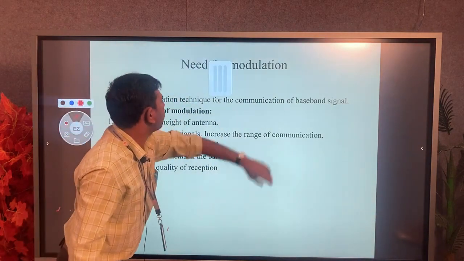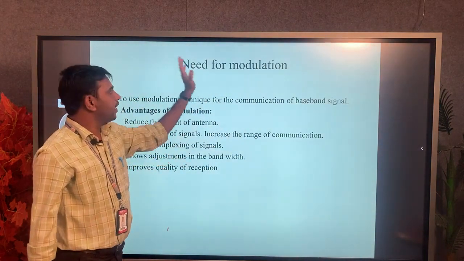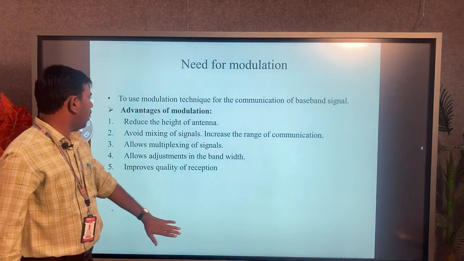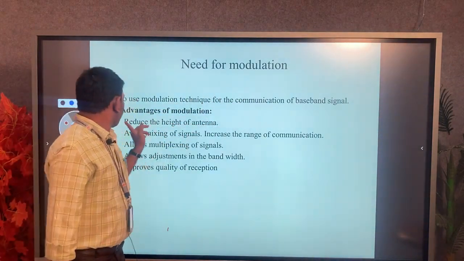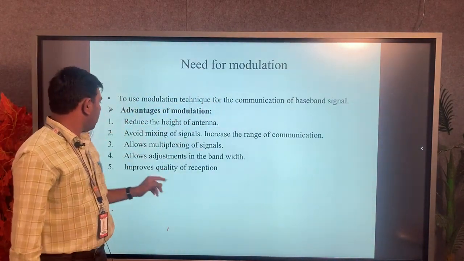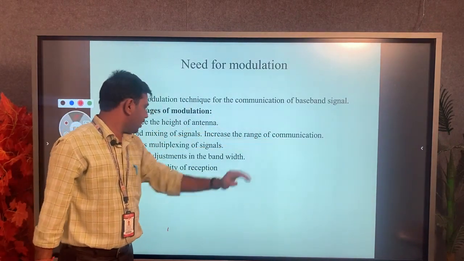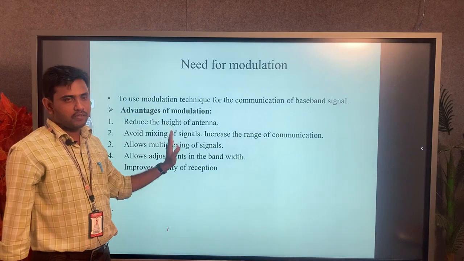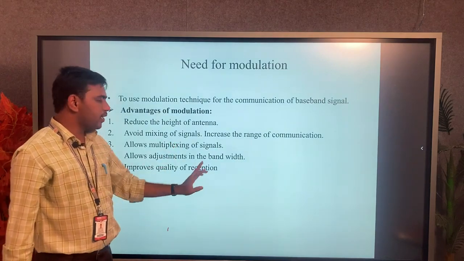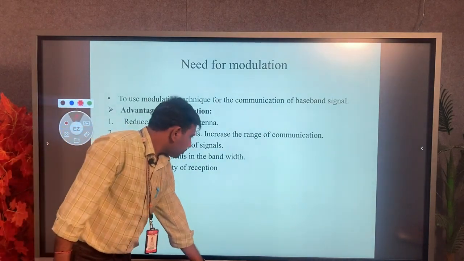So I hope you understand the need for modulation technique: we reduce the size of antenna, avoid mixing of the signals, the range of communication is increased, multiplexing of the signals is possible, and we get better quality of reception.